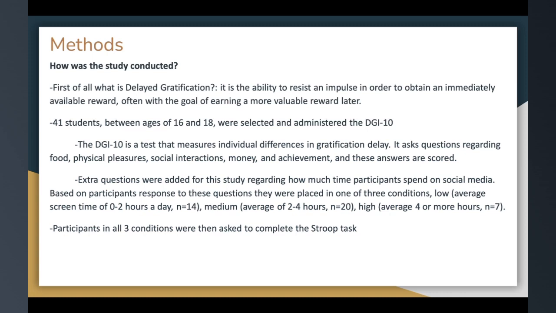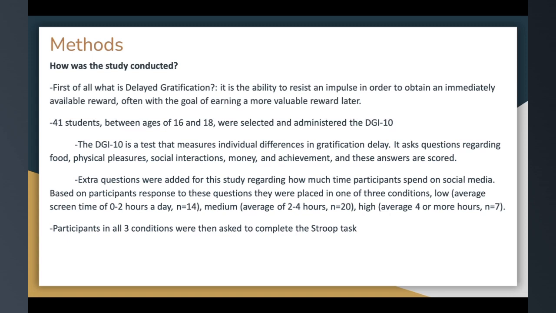41 students between the ages of 16 and 18 were selected and administered the DGI-10. The DGI-10 is a test that measures individual difference in gratification delay. It asks questions regarding food, physical pleasures, social interactions, money, and achievement, and these answers are scored. Extra questions were added for this study regarding how much time participants spend on social media.